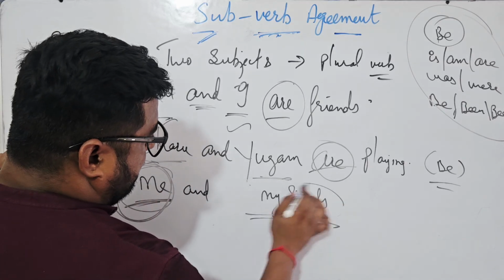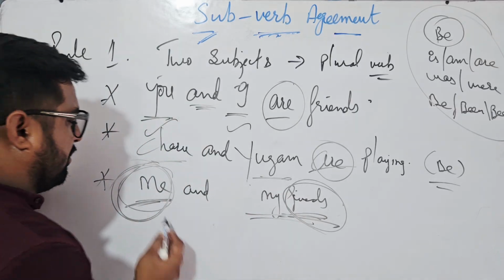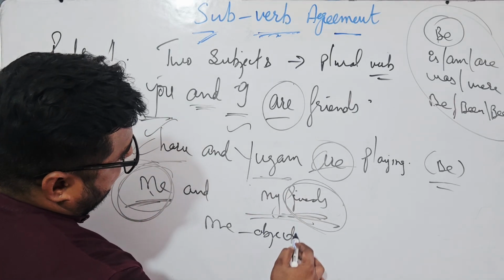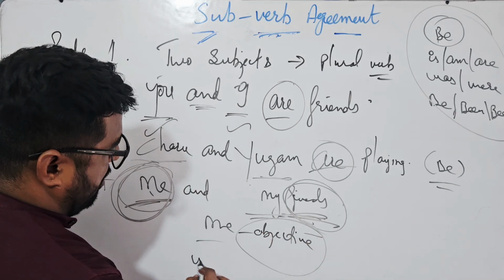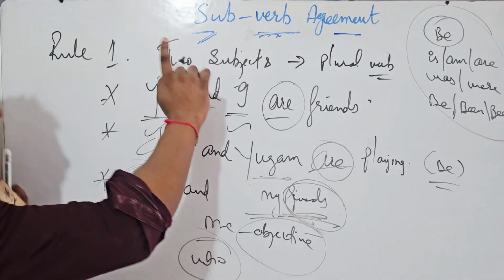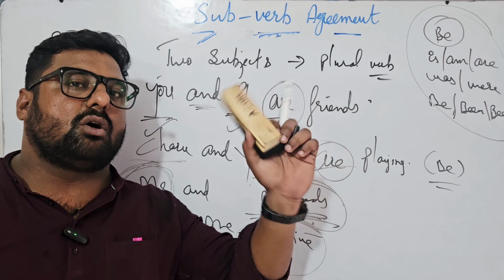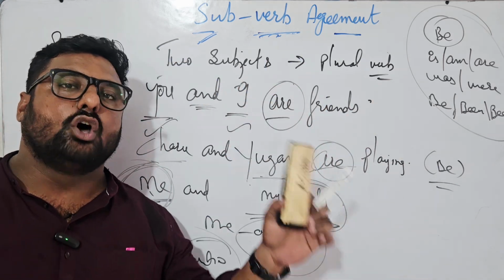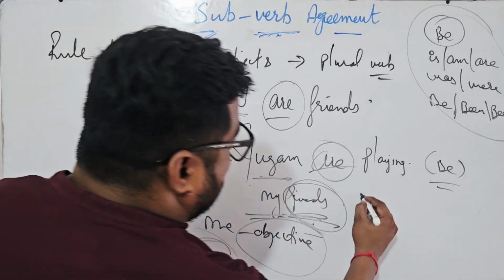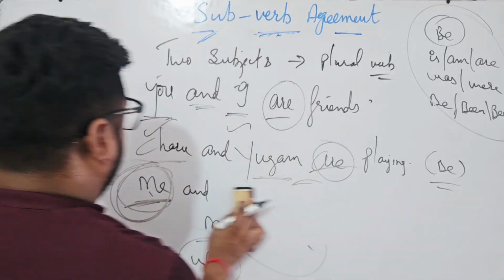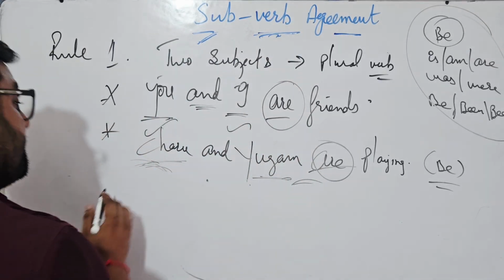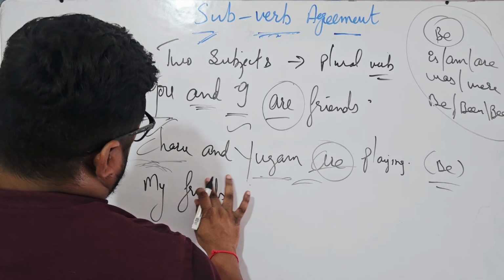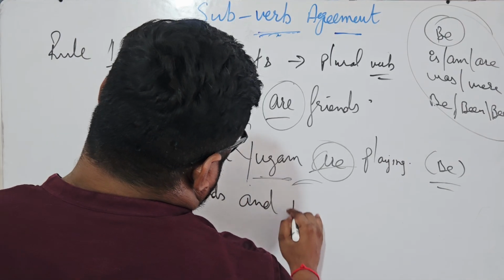And one more thing: me is an objective case. Objective means it answers whom, not who. As I told you in the beginning of my lecture, a subject always answers who and an object always answers whom. So I need to understand that me and my friends is always wrong. What is the correct answer? My friends and I, right?